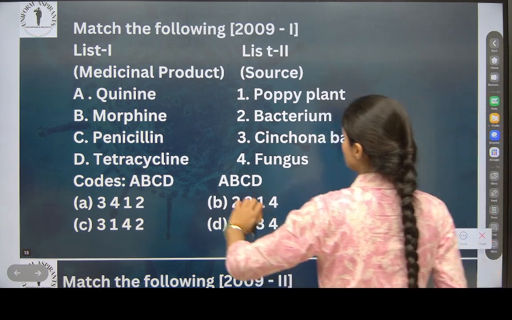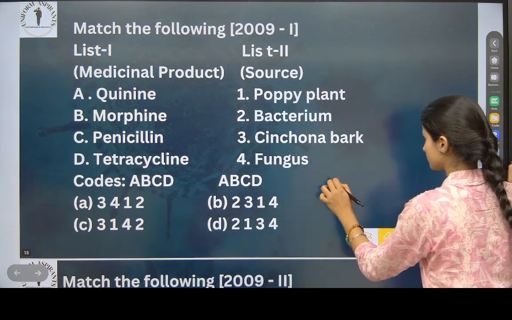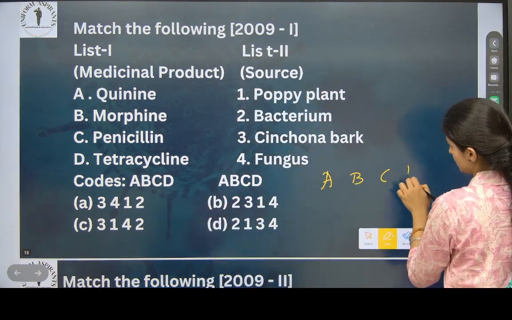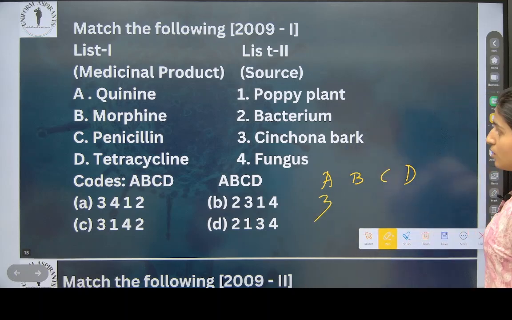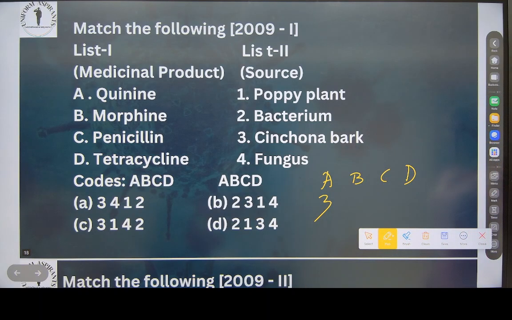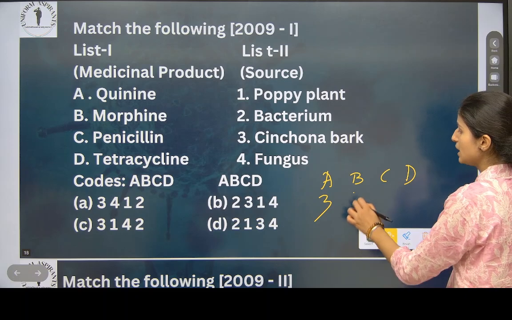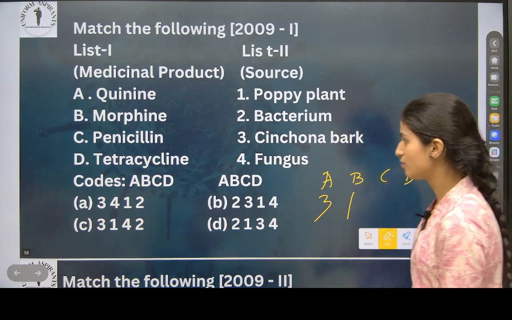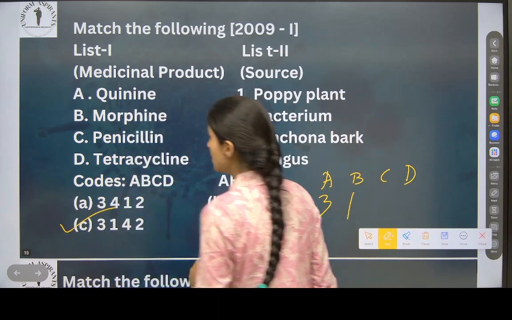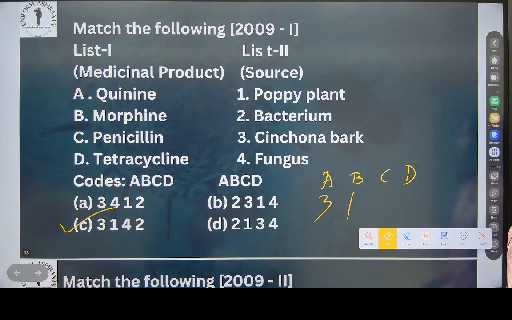See, here I'll tell. We know that quinine is from the cinchona plant, bark, okay? And morphine is from the poppy plant. So 3 and 1. Now see in which option there is 3 and 1. Yes, option C. So penicillin we get from fungus, and tetracycline we get from bacterium. Yes or no?